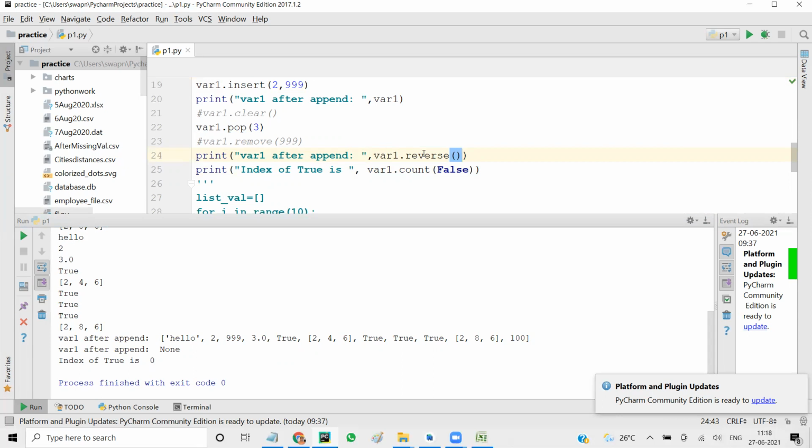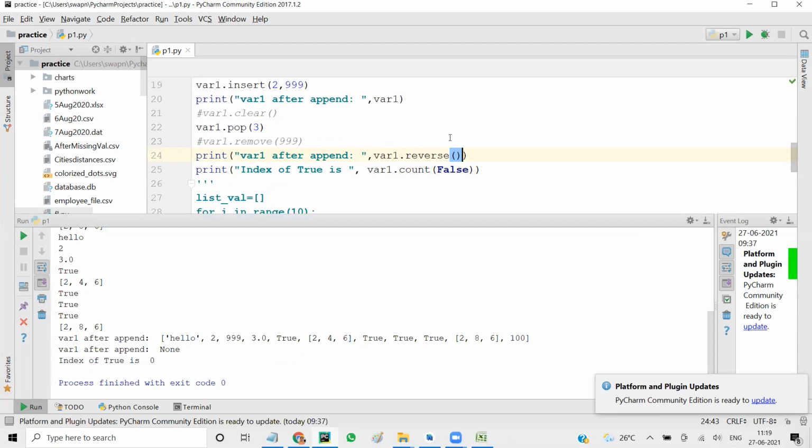If the function returns a value, that value is printed here. When I say var1 dot reverse, it does not return anything, so you get None. Unlike count, which returns 0, or a list, here it does not return.